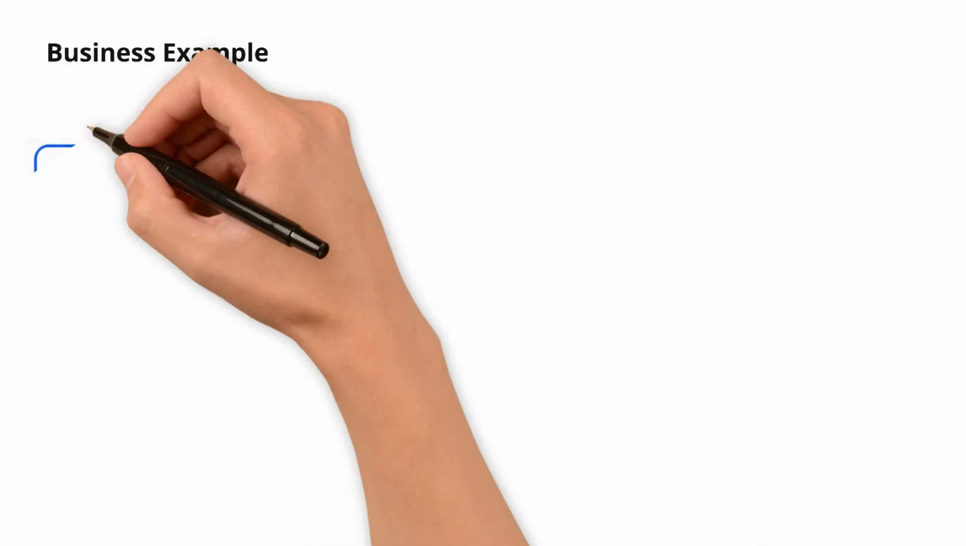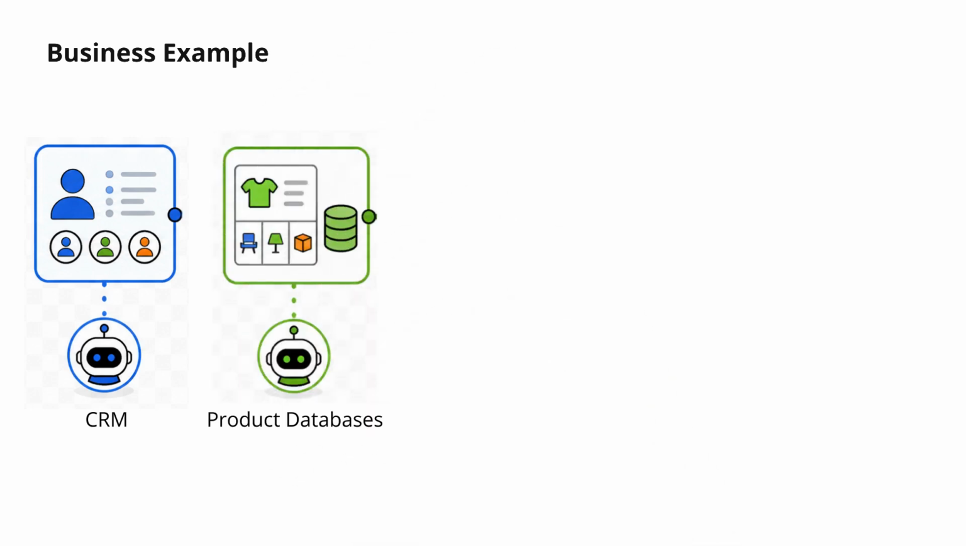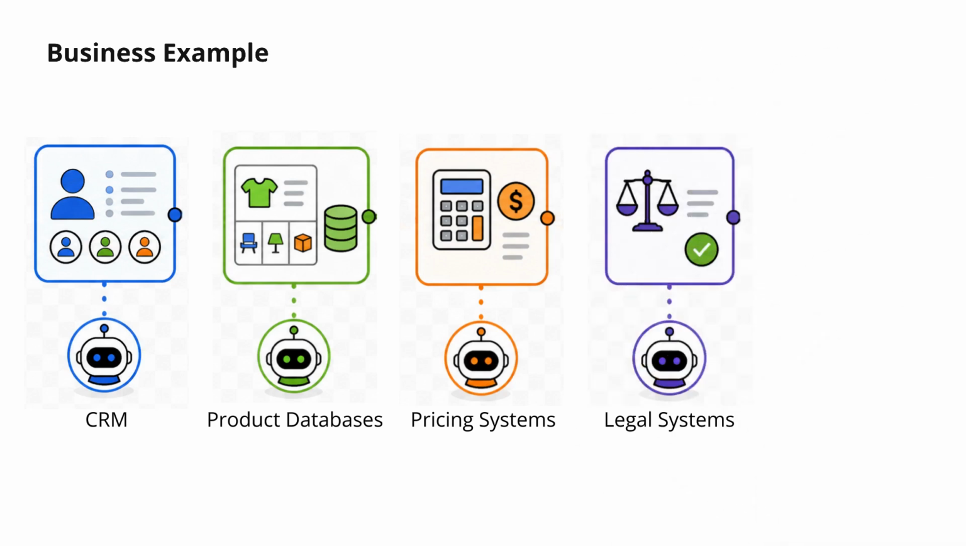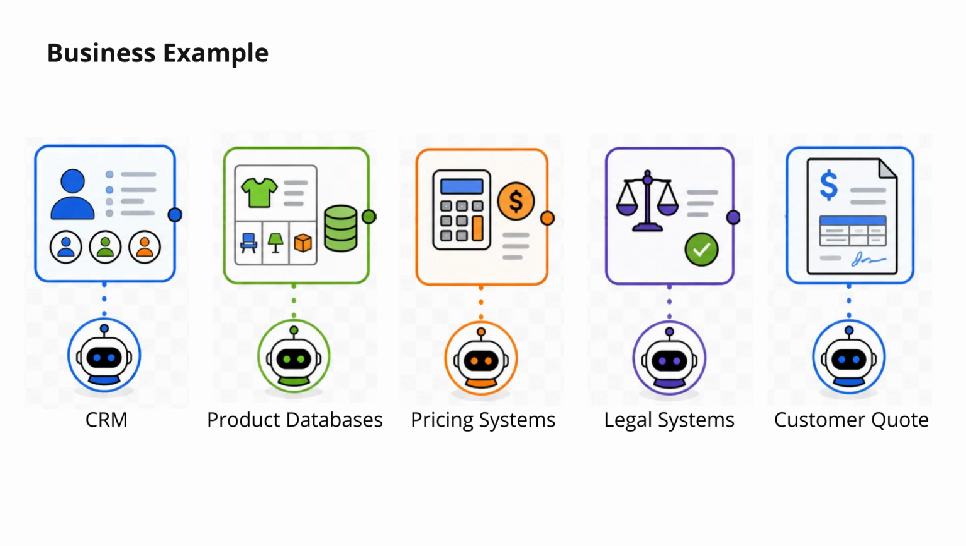Let's apply orchestration to a real business workflow. The process begins on the left with customer information from a CRM system. Next, product databases validate available products and configurations. Pricing systems then calculate costs and commercial terms. Legal systems validate policies and compliance requirements. Finally, all of that information is combined into a completed customer quote. Notice how multiple systems collaborate together, while the orchestration layer coordinates the entire process behind the scenes.